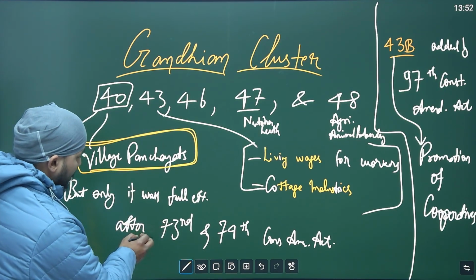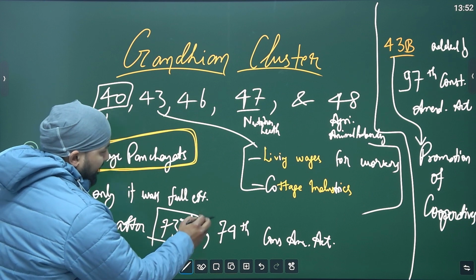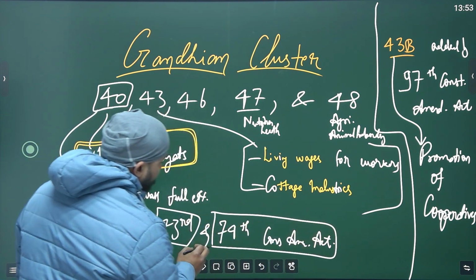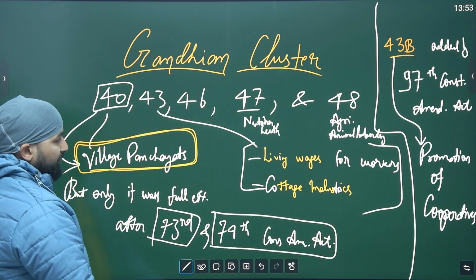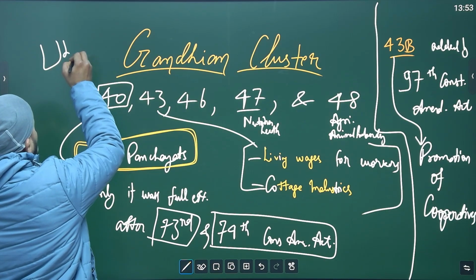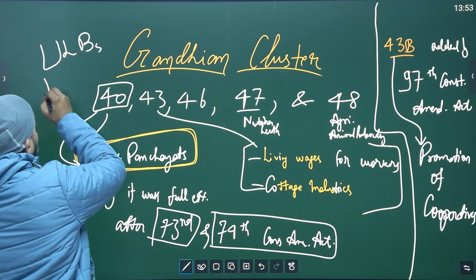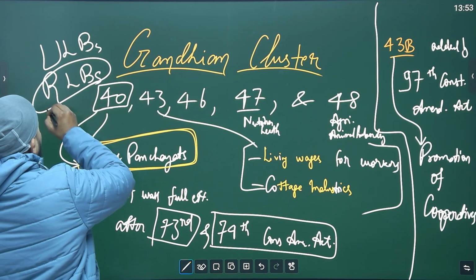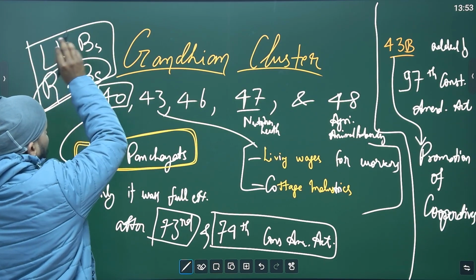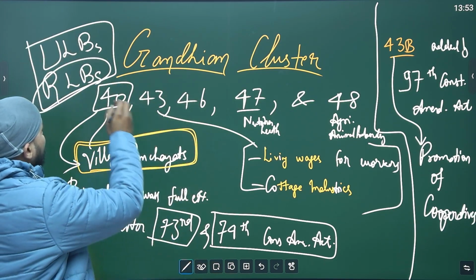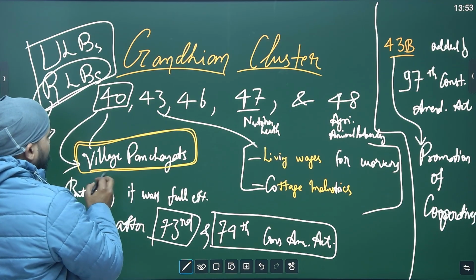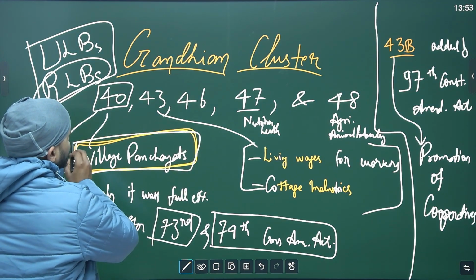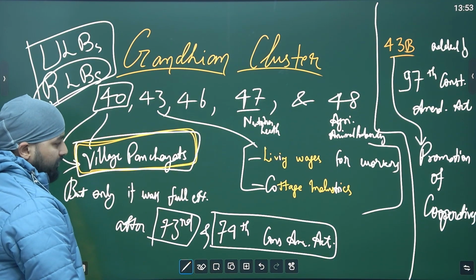Okay, so in the 73rd and 74th constitutional amendment, provisions for urban local bodies and rural local bodies were formed. It is a three-tier system. We will discuss this in detail. Okay. Right now, understand this. These rural local bodies, Panchayat is one of them. Okay. It is a three-tier structure.